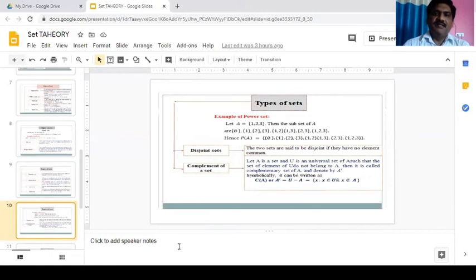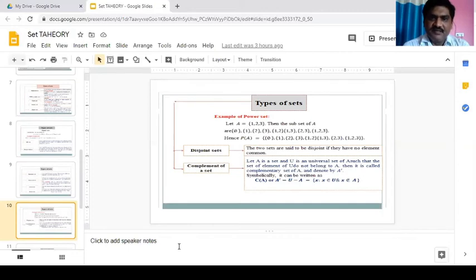For example, let A is equal to {1, 2, 3}. Then the subsets of A are phi, {1}, {2}, {3}, {1, 2}, {1, 3}, {2, 3}, {1, 2, 3}. Hence, P(A) is equal to {phi, {1}, {2}, {3}, {1, 2}, {1, 3}, {2, 3}, {1, 2, 3}}. These are examples of subsets. Disjoint set. Two sets are said to be disjoint if they have no element in common.